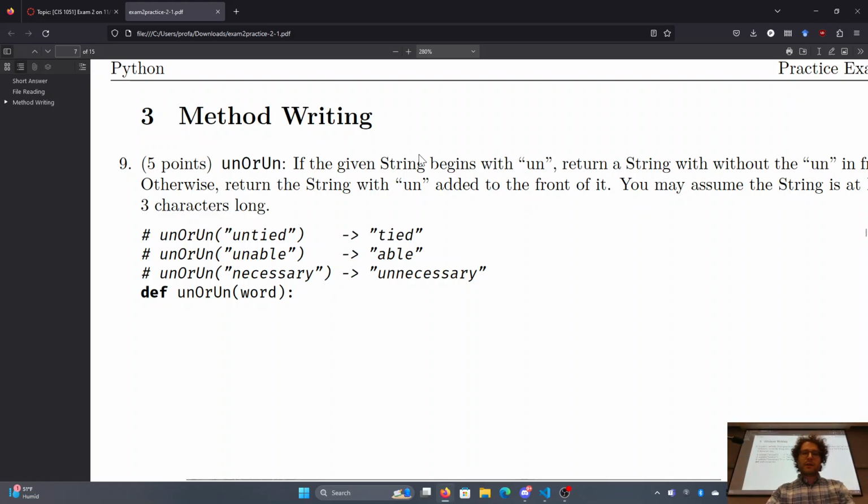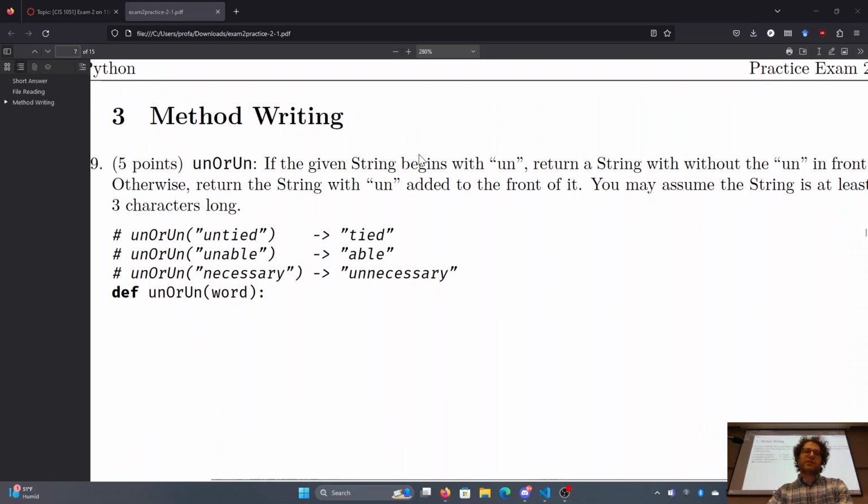Okay, so here again, the points indicate the difficulty of the question or how many moving parts there are. This one's a fairly straightforward one. Un or un: if a string begins with un, return a string without the un in front. Otherwise, return the string with un added to the front of it. And we can assume that the string is at least 3 characters long. This is more important for Java, but that way there will always be an un or there won't be an un,